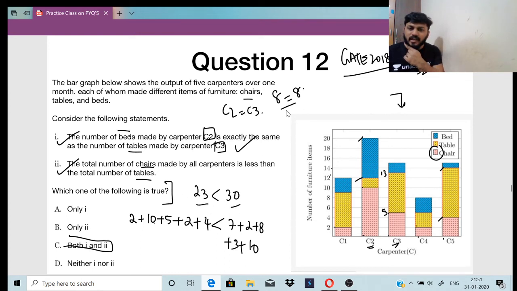23 is to 30, 8 equals 8. So both the statements are correct. It is option C. Clear everyone? Any doubts in this question? Shall I move on to the next? Last 3 questions are remaining. We'll finish it off.